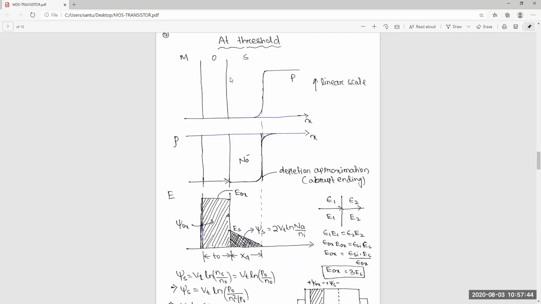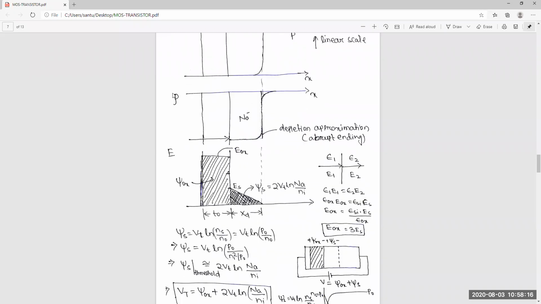All over this area is Na minus, negatively charged ionized impurities. This is simply like a curve, but with an abrupt ending. We can assume it is an abrupt ending; it's an approximation. Now this part is Na minus, negatively charged.